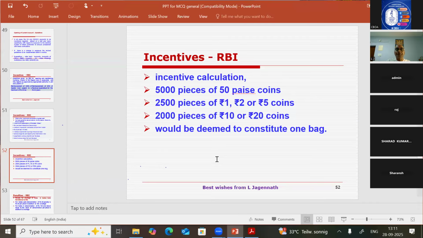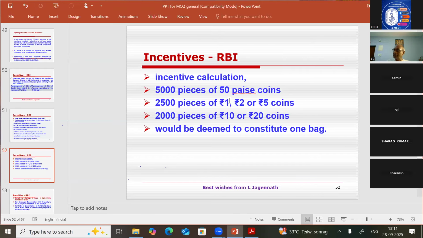Okay, I told you, per bag of coins, 65 rupees. If it is a 50 paise coin, a bag means 5,000 pieces should be there. If that is given, we will get 65 rupees per bag, and 75 rupees in rural and semi-urban areas. If the coin is 1 rupee, 2 rupee, or 5 rupee, the bag will contain 2,500 pieces.